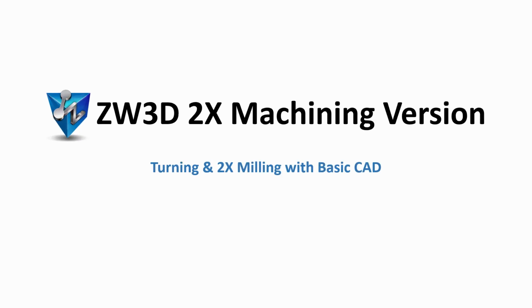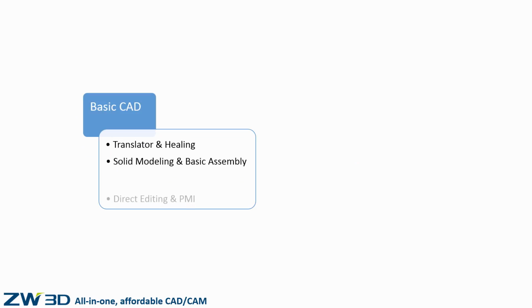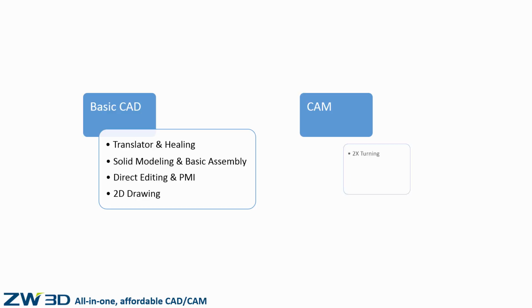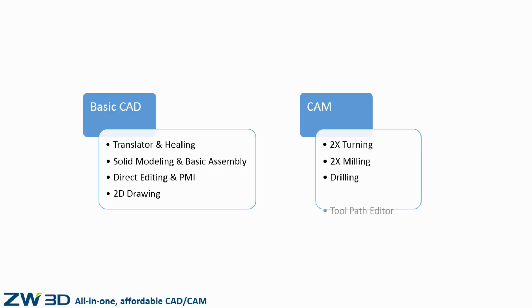ZW3D 2x milling version. Turning and 2x milling with Basic CAD. ZW3D 2x machining version provides Basic CAD functions and 2x machining functions, including 2x turning, 2x milling, drilling, etc. With 2x turning, 2x milling, drilling functions, ZW3D delivers easy and efficient 2x manufacturing.